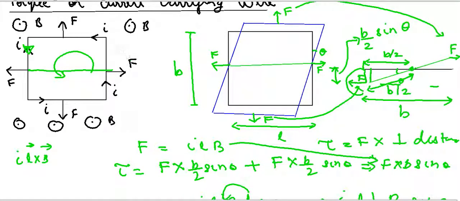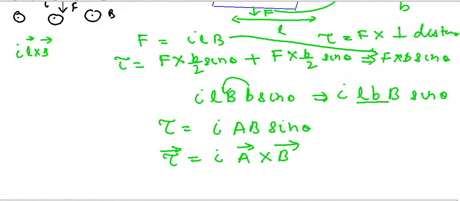In general, we have derived the formula for the torque on a loop which has only one loop. Suppose I have multiple loops, I can have n number of loops here. So the general case is that I have to add the torque because of all the loops. If I have one loop, it will be I A cross B. If I have two loops, it will be 2 I A cross B. If I have 3 loops, it will be 3 I A cross B. If I have n loops, the torque will be n times, so n I A cross B.